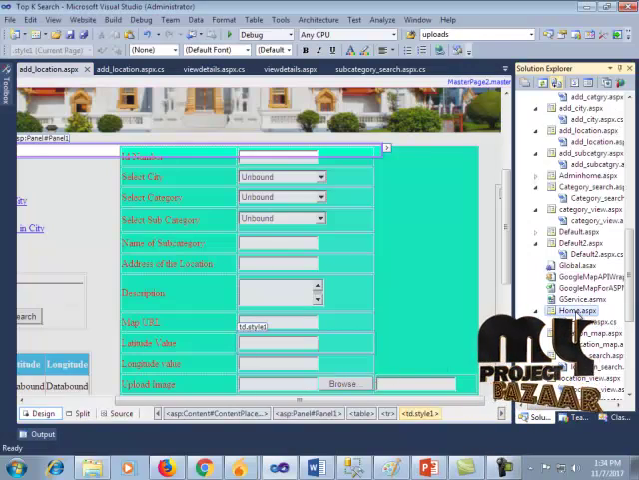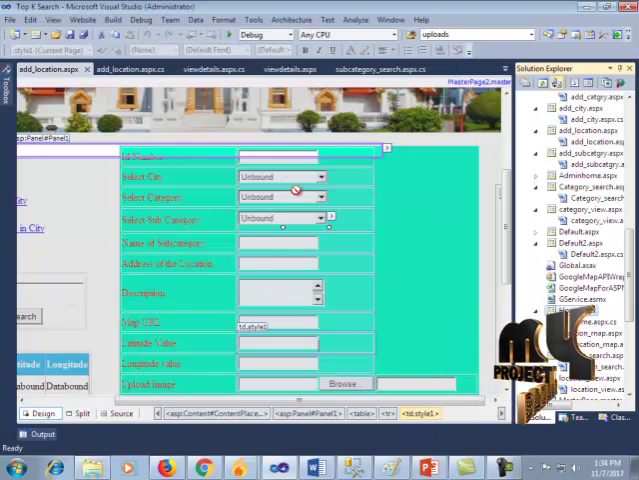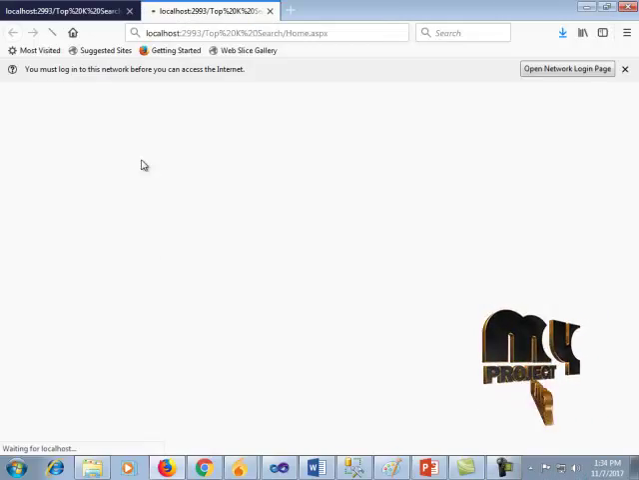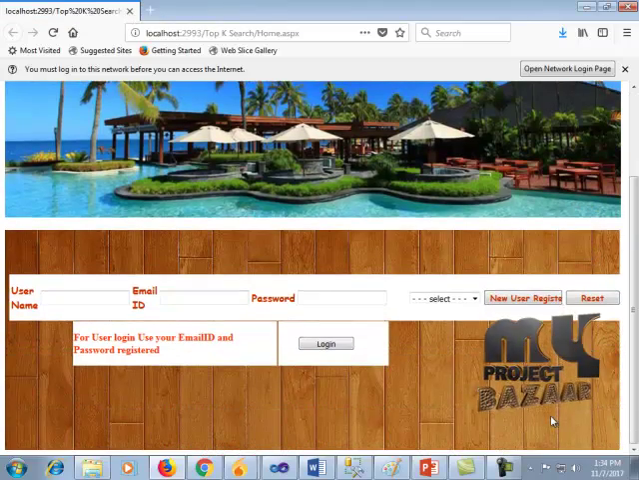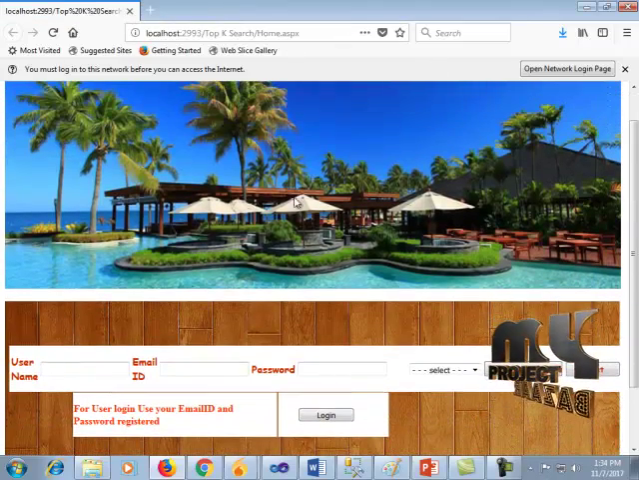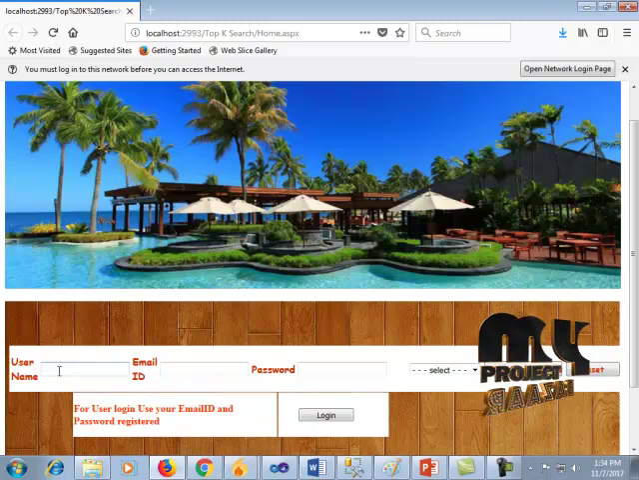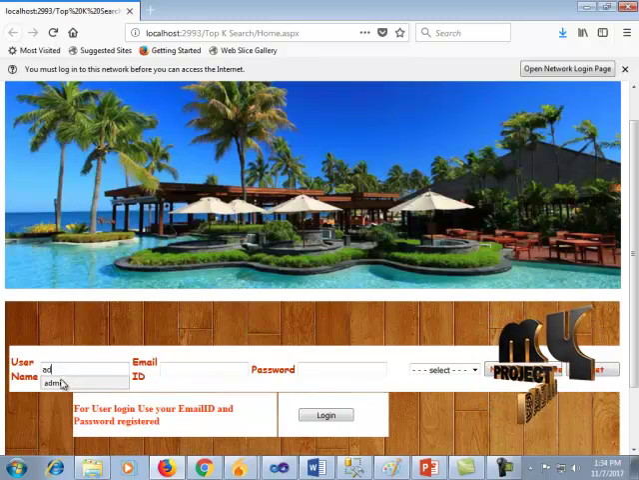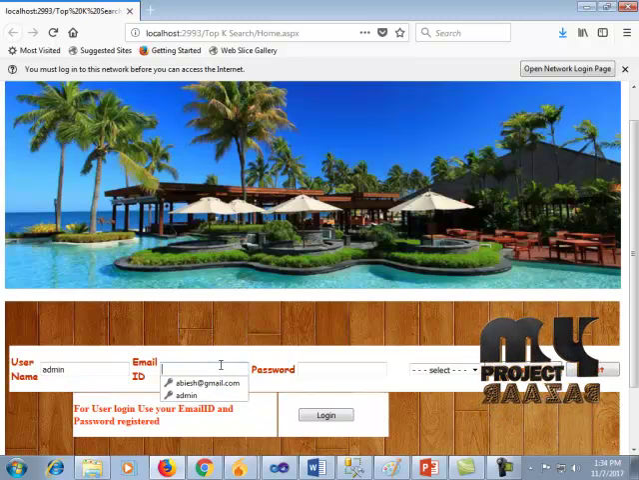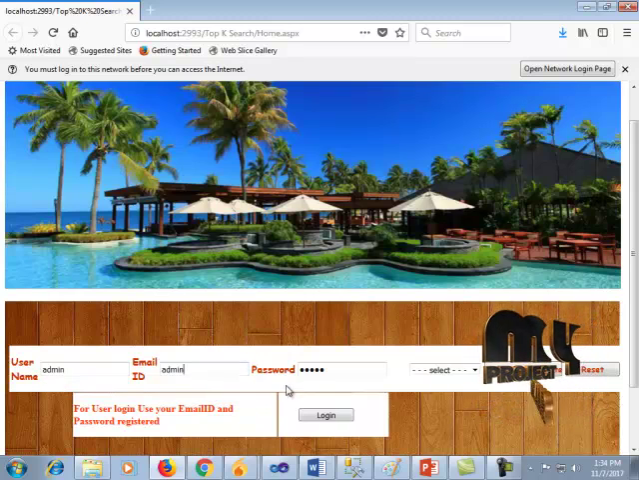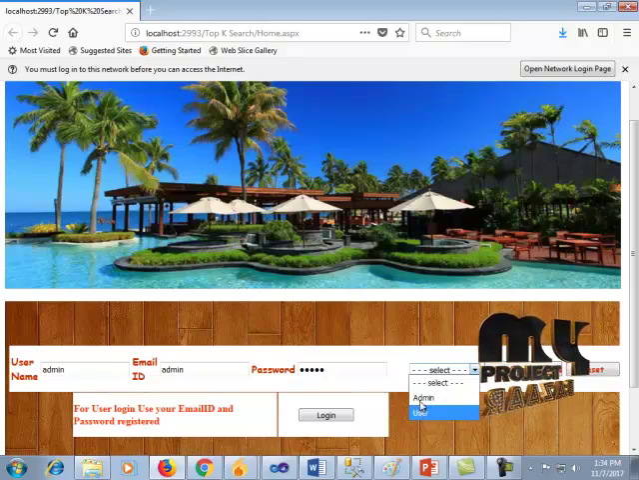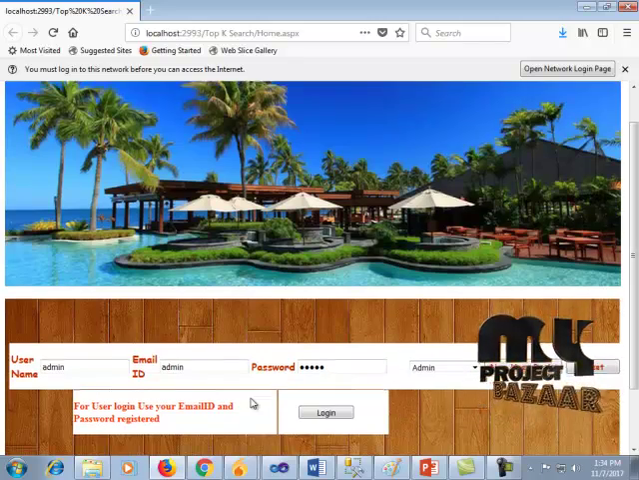Here we have to keep the home page as the start page, and thus we can start our demo. So this is the main home page of our product. Here we have to initially log in as admin to add the location details and other details. Here we have used user ID as admin and the password as admin. So now the admin logs in.